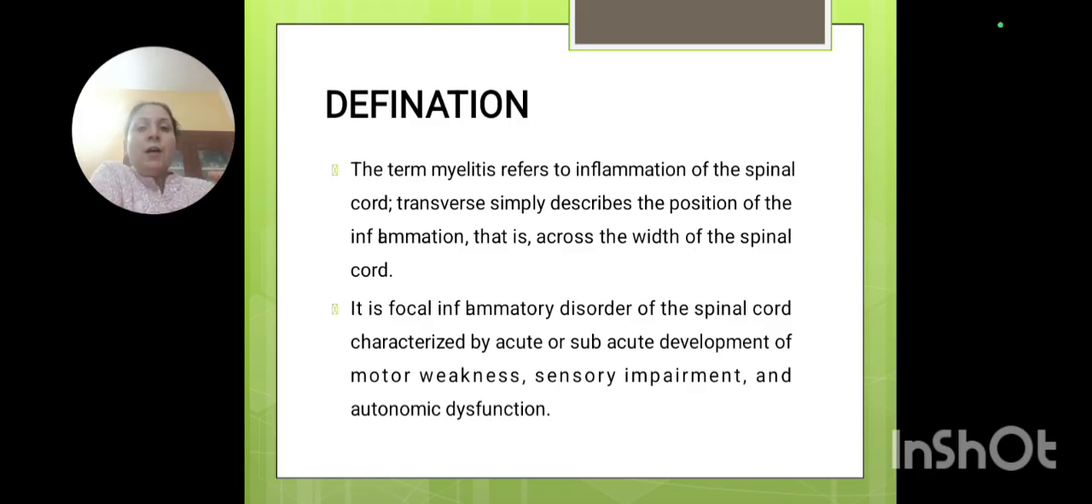results in motor weakness, sensory weakness, autonomic dysfunction. So how will we define it? It is an inflammatory disorder of the spinal cord which is characterized by acute, subacute development of motor weakness, sensory impairment and autonomic dysfunction. So what is transverse myelitis? Transverse myelitis is basically an inflammation of the spinal cord which is along with the width of the spinal cord and which results in acute and subacute development of motor, sensory and autonomic features.